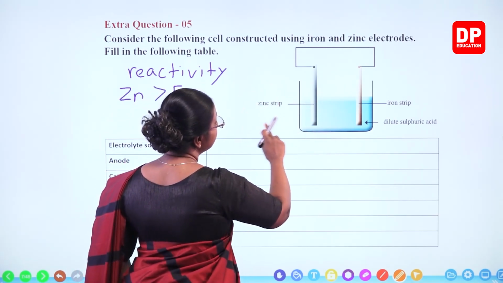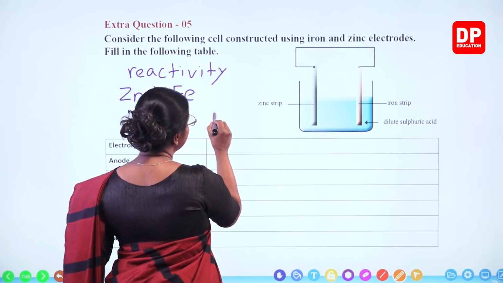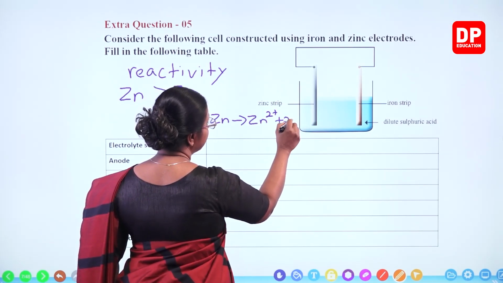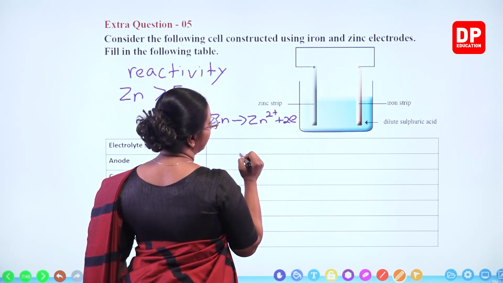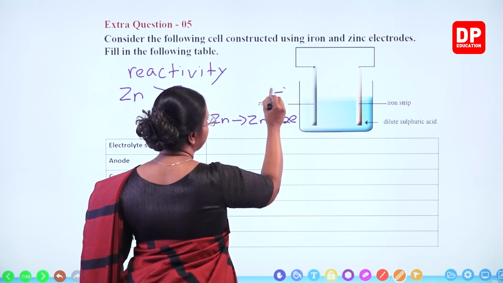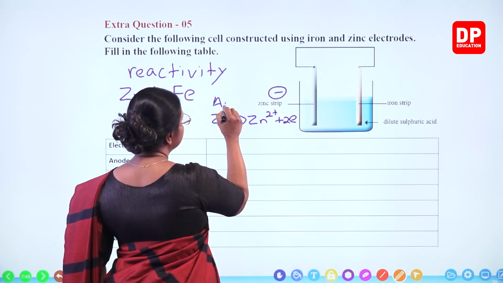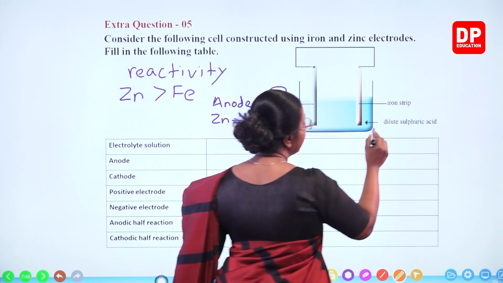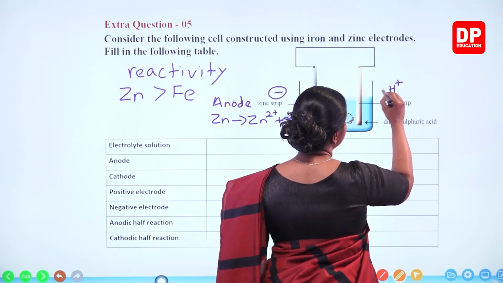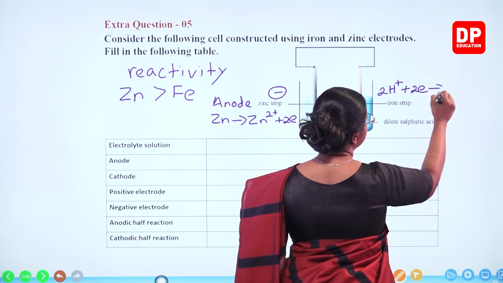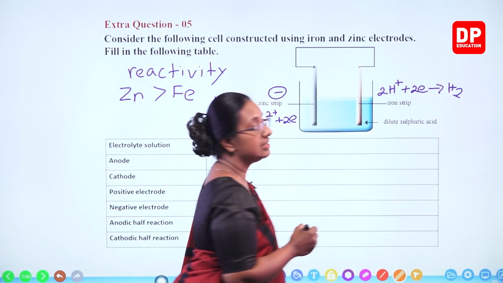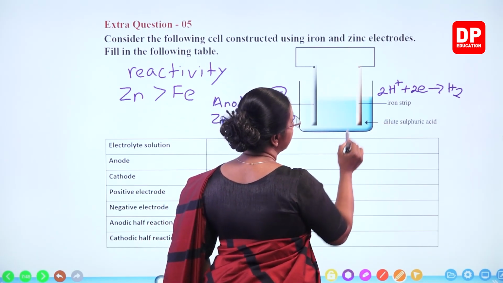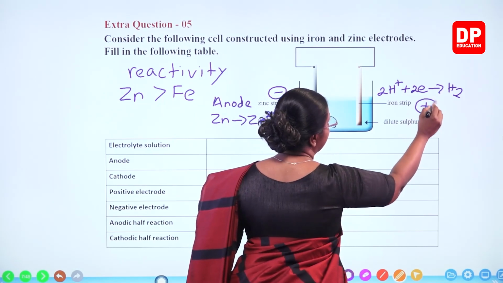So since zinc is more reactive, what happens there? Zinc loses electrons and becomes Zn2+. So it gets oxidized and the electrons remain on the metal strip. Therefore, zinc becomes the negative electrode, and since it is the oxidation, it is the anode. At the same time, H+ ions from sulfuric acid take up electrons and become H2 gas near the iron strip. So because of that, iron strip loses electrons and becomes the positive electrode.